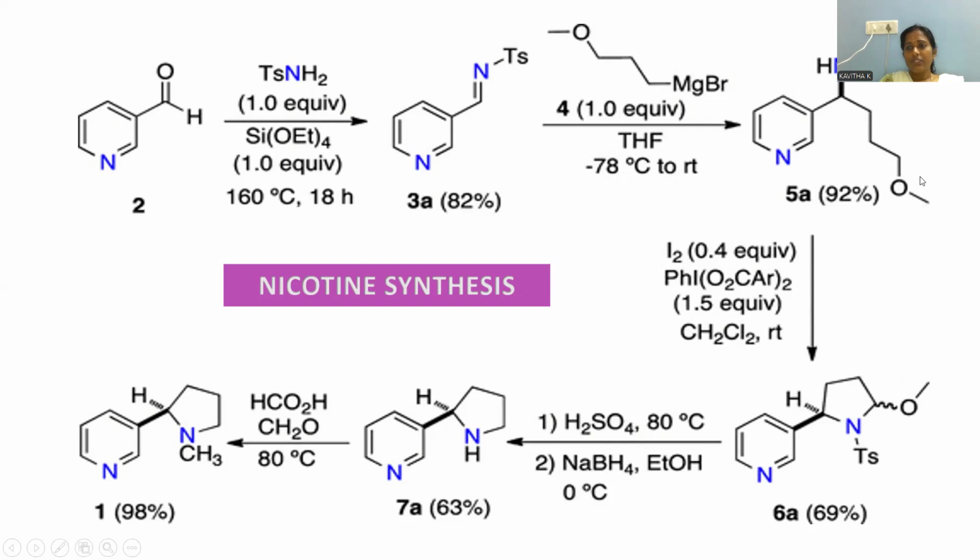Cyclization is not carried out with this oxygen, rather, as we are already aware, ether is a chemically inert functional group. That's the reason why the adjacent carbon will participate in the cyclization reaction, giving a 5-membered ring. It is a 5-membered ring with the side chain ether linkage, and we are subjecting this product with sulfuric acid and heating at 80 degrees centigrade. Now we have to go with the reduction with sodium borohydride. By means of that reaction, we can achieve one pyridine ring.